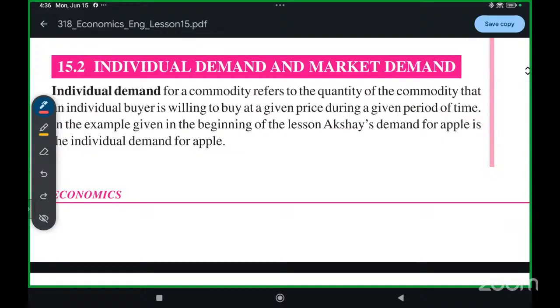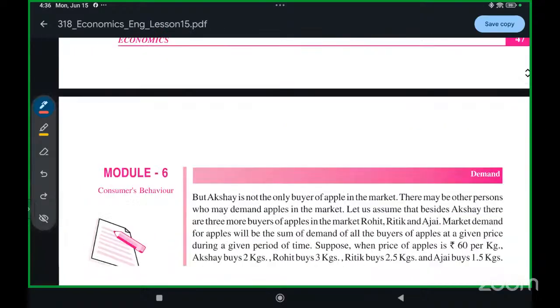That is my individual demand. I'm an individual buyer and I want to buy 1 kg of apples today at a given price, rupees 60. That is my individual demand.